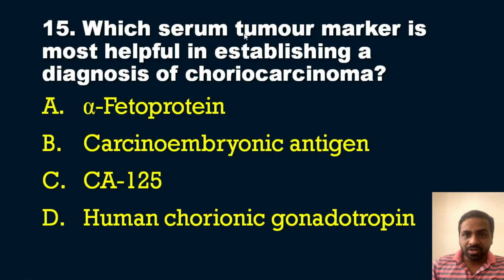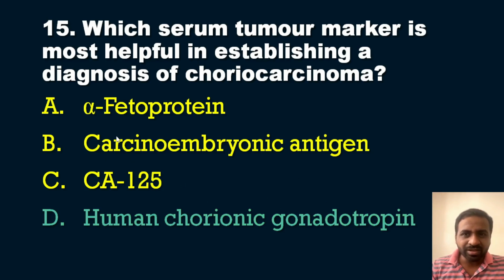The options are: option A, alpha fetoprotein; option B, carcinoembryonic antigen; option C, CA125; and option D, human chorionic gonadotropin, HCG. So which is the serum tumor marker which can be used for the diagnosis of choriocarcinoma? The last question. The answer is option D, human chorionic gonadotropin, HCG. Okay, so that we will see now.